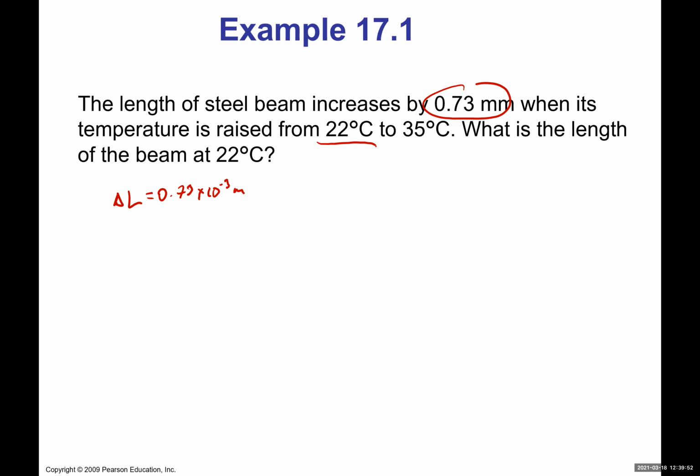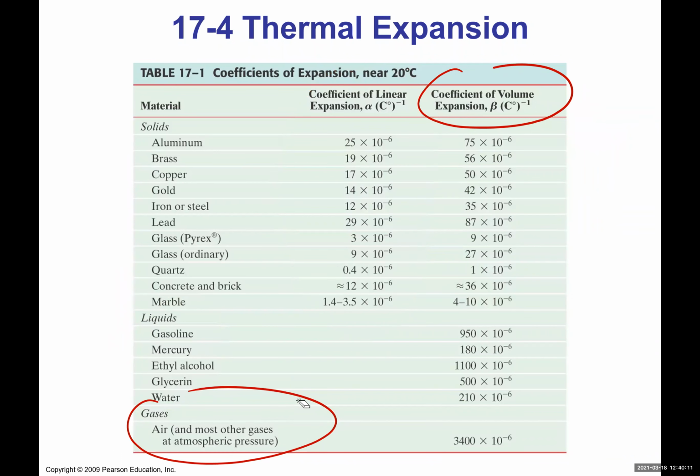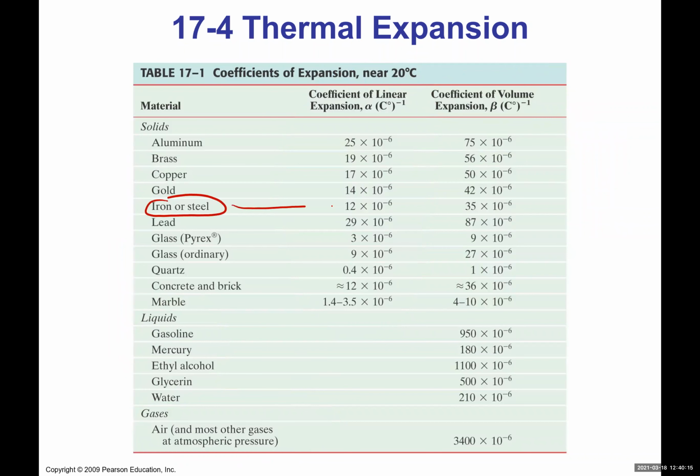This is our initial temperature, which is 22 degrees Celsius. This is our final temperature, which is 35 degrees Celsius. And we're given a steel beam. So we go back to the table. Let's see, there you go. And find steel beam right here, iron or steel. So 12 times 10 to the negative 6.